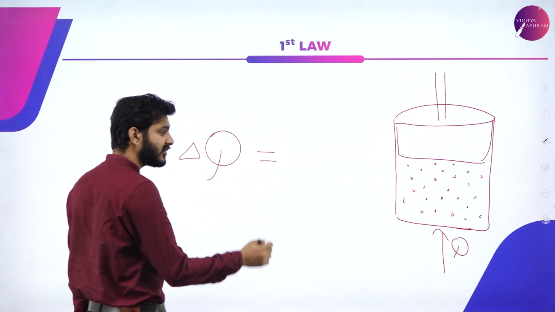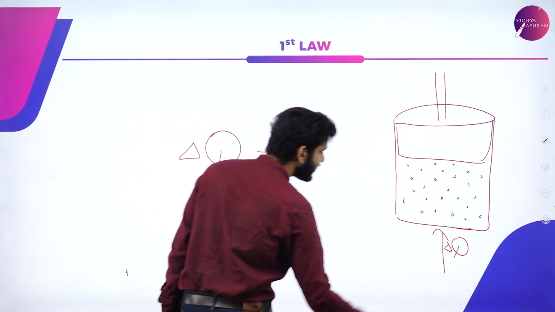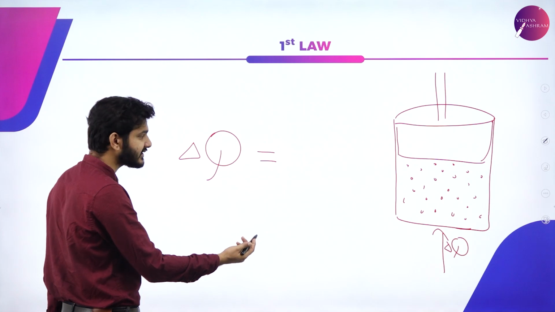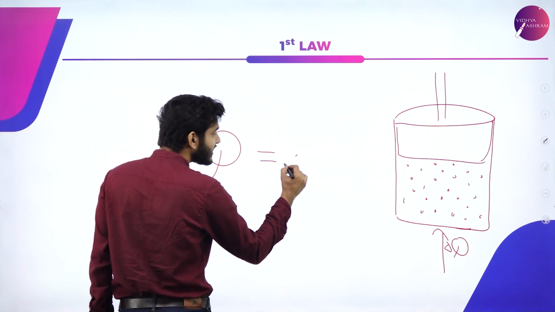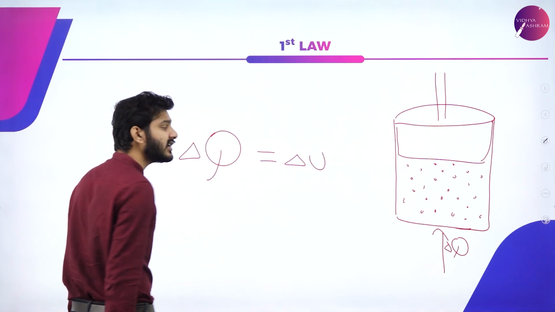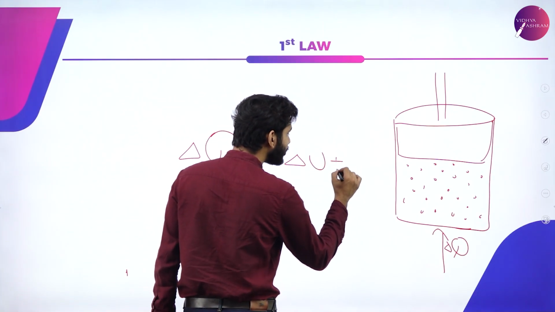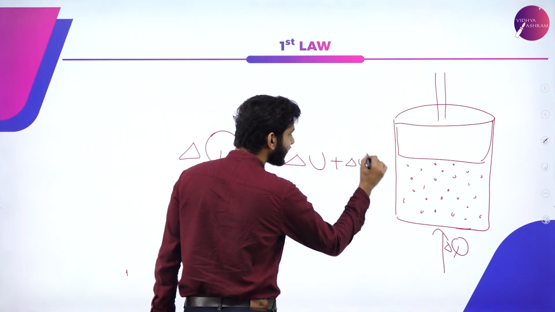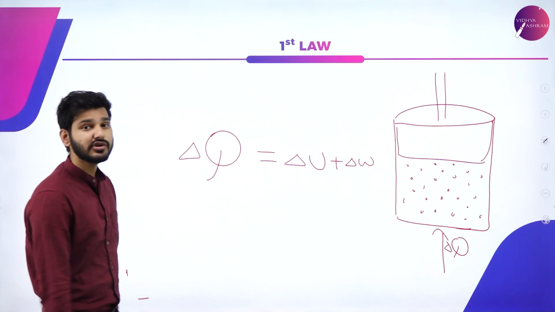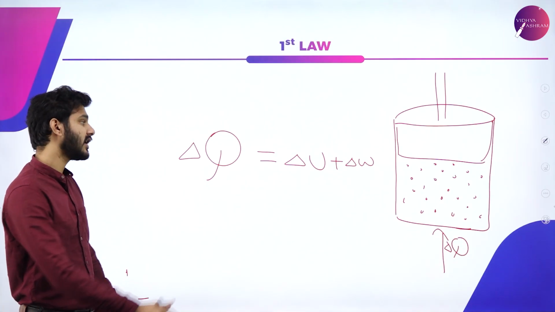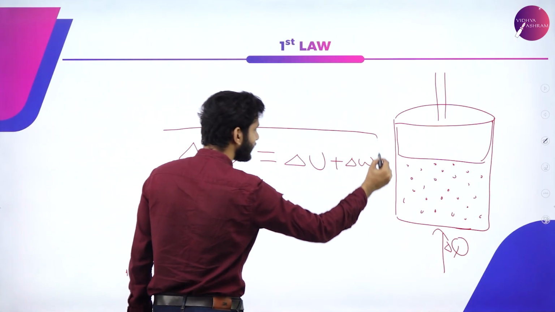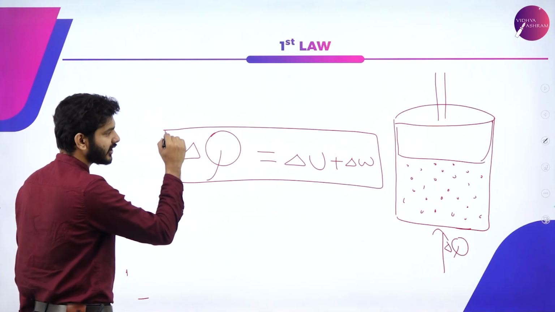Again, the heat given to a system, let's say delta Q, is the small amount of heat I am giving to this particular system. So the heat given to this system is used to increase the internal energy of the system, and it is also used to do some work on the surroundings. Or delta Q is equal to delta U plus W. That is the first law of thermodynamics.